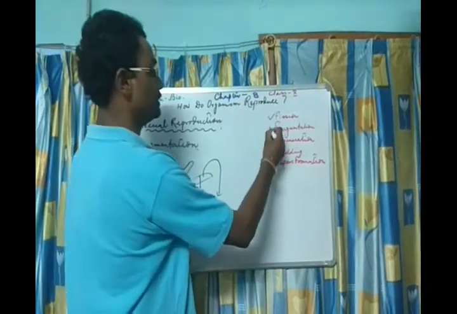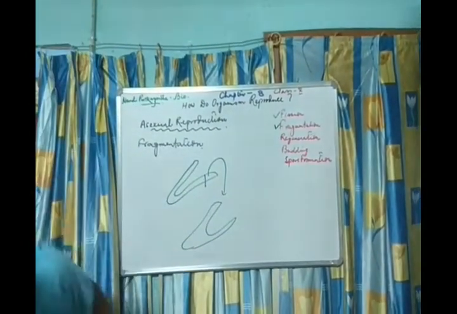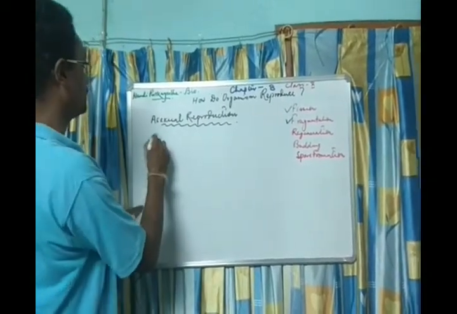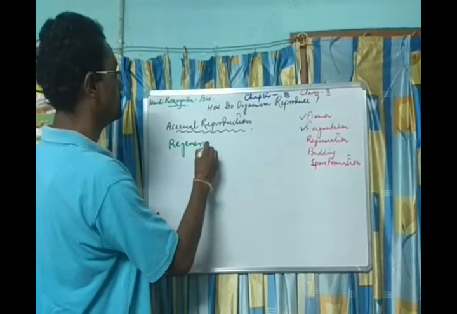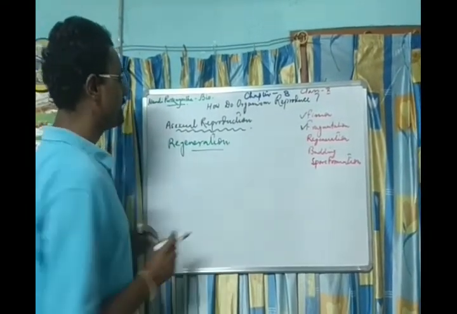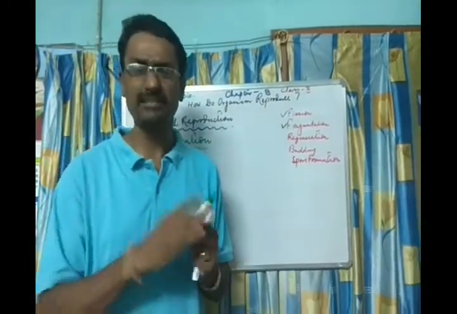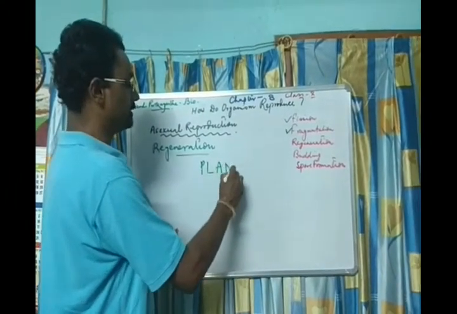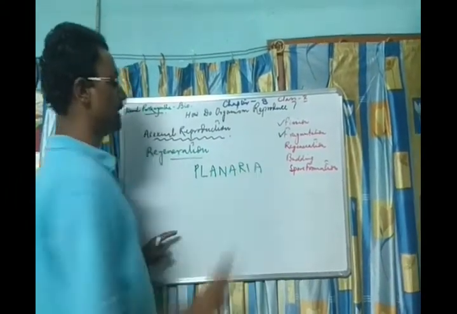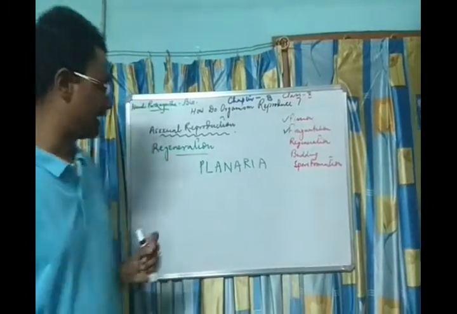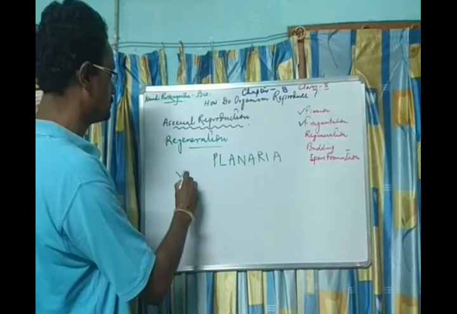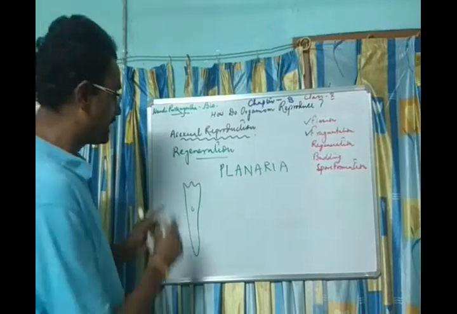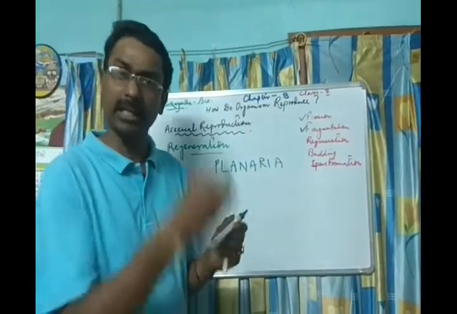So after fragmentation, now let's move to the next one, called regeneration. Regeneration is more or less the same as fragmentation, but has a little bit of difference. We get this example in the case of planaria, P-L-A-N-A-R-I-A. See, this is the organism. Suppose this is a planaria. It is an animal, coming under the animal group.